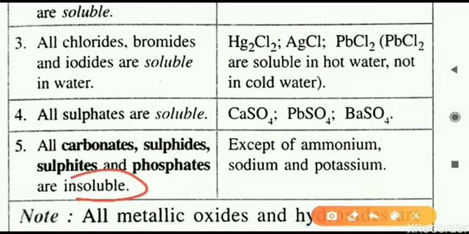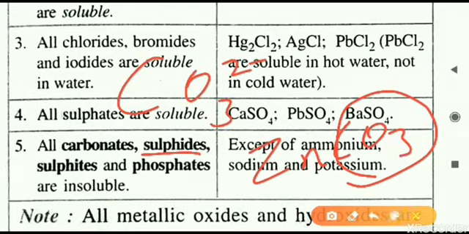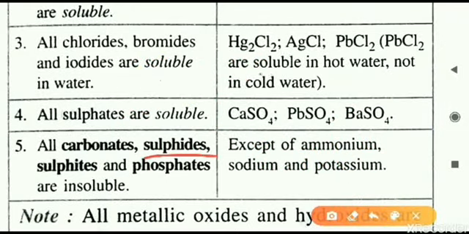Yes, they are insoluble salts. So what are carbonates? Carbonates are CO3 2 minus. If any salt is a carbonate, we can take any example like zinc carbonate. Because carbonate is written, we will say it is an insoluble salt. Similarly, sulfides. Sulfide means what? Sulfides we can write as S2 minus, that is a sulfide salt. So any sulfide is insoluble in water. You can take any example like CuS, copper sulfide, that is insoluble in water.